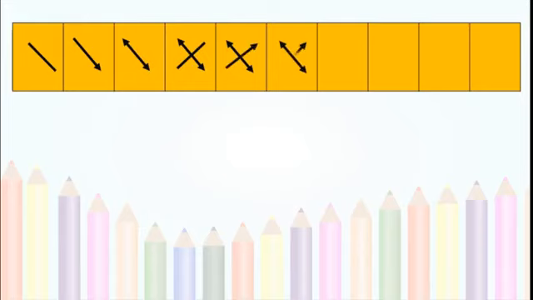If you see carefully, then you will get the next sequence or the next pictures. Yes, here are question marks. See students, what will be the next pictures? Guess.